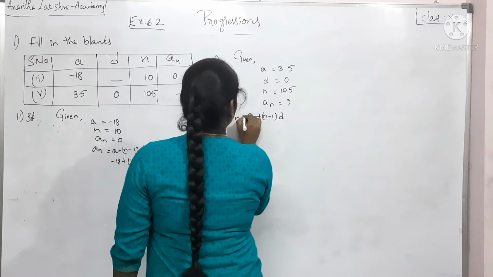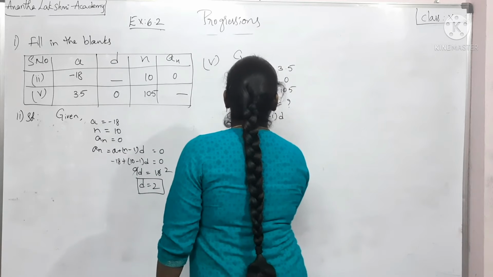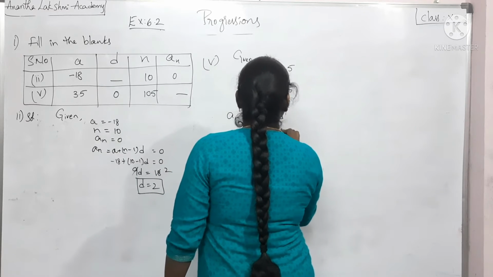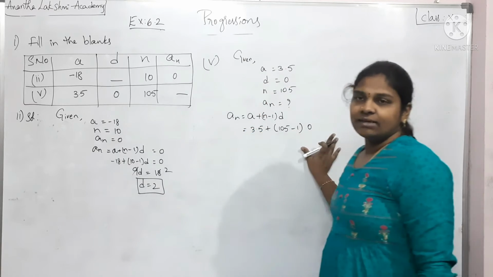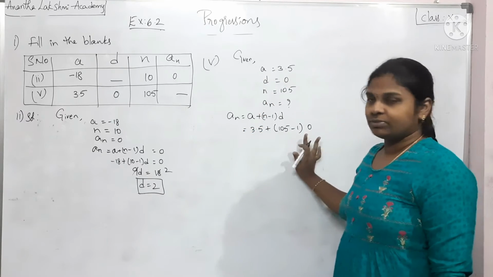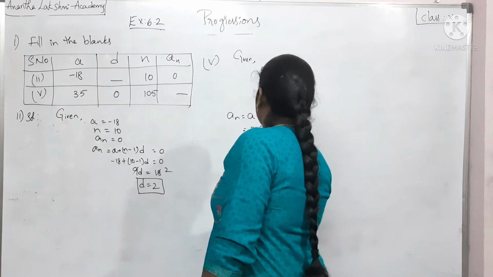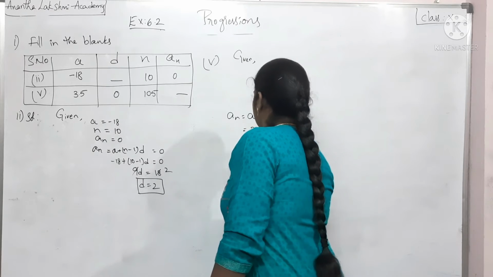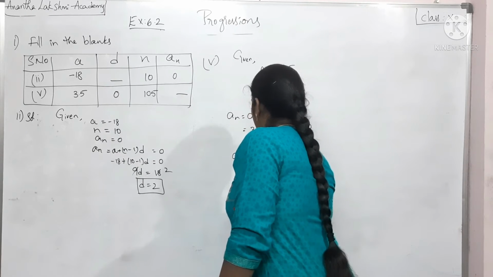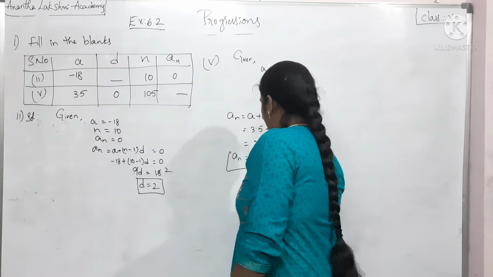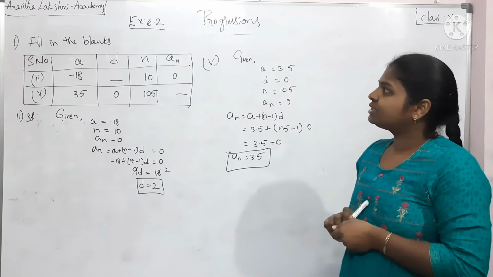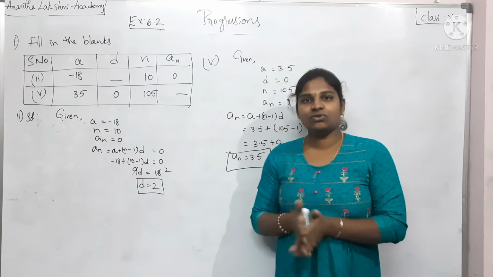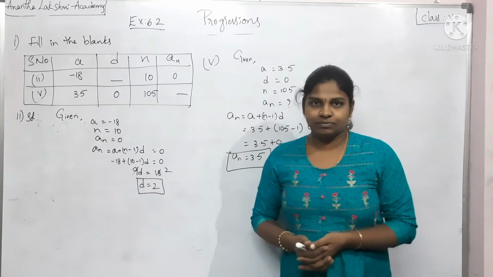Okay, AN is equal to, so what is A? 3.5 plus N is 105 minus 1 into D is 0. Anything multiplied with 0 is going to be 0. So 3.5 plus 0, this is going to be AN is equal to 3.5. Alright, that is about the first problem of exercise 6.2. Let's jump into the next problem.